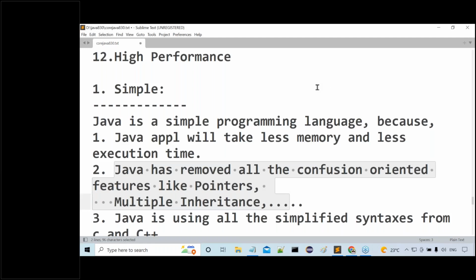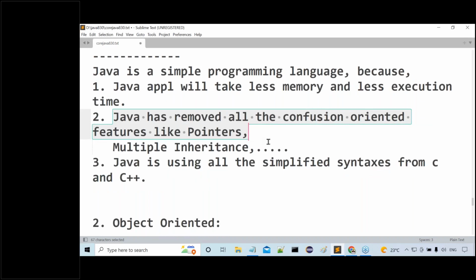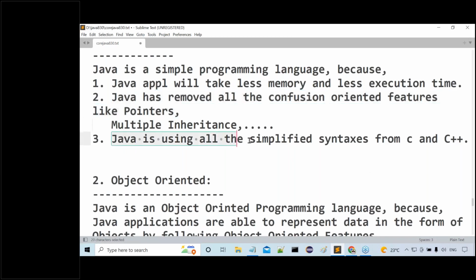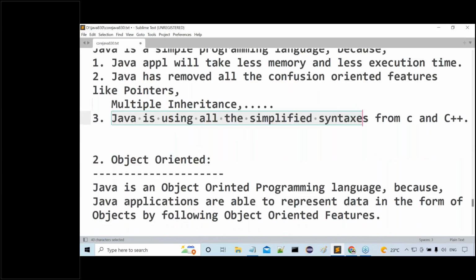Now, Java is a simple programming language. Why is Java a simple programming language? Here I have given some reasons. Java applications take less memory and less execution time. Java has removed all the confusion-oriented features like pointers, multiple inheritance, and so on. Then the next one: Java is using all the simplified syntaxes from C and C++. Because of these reasons, we can conclude that Java is a simple programming language.